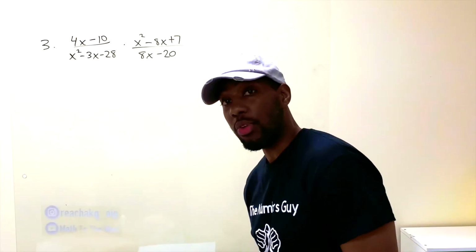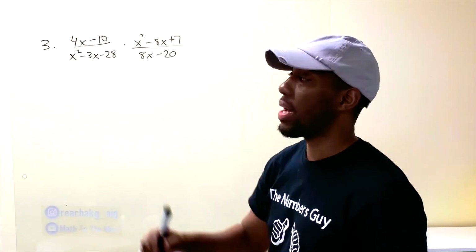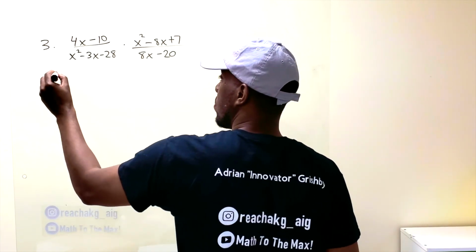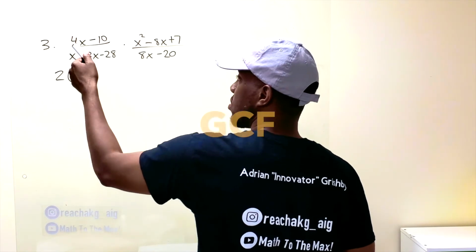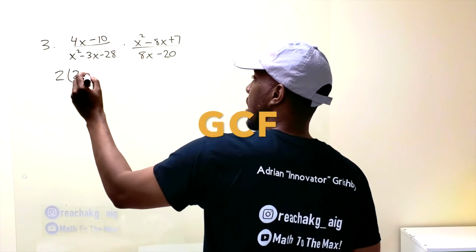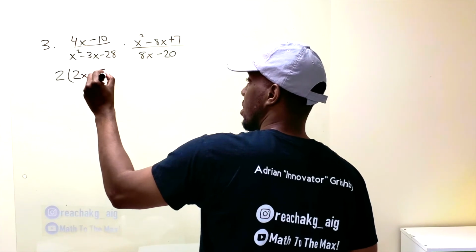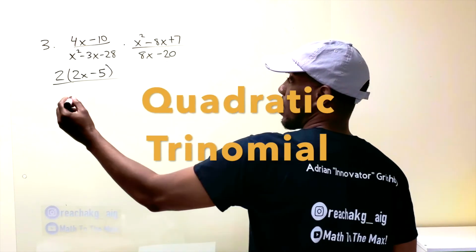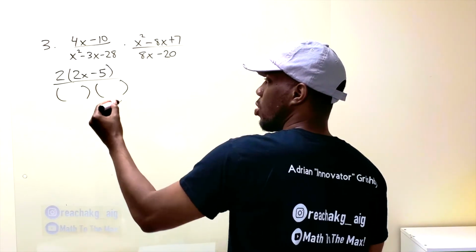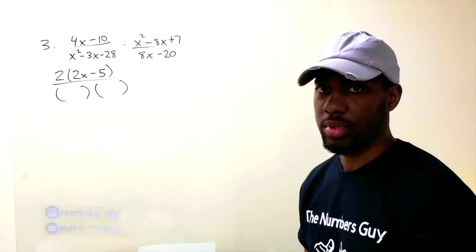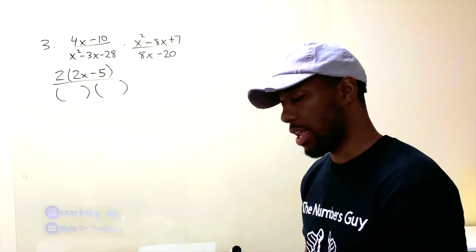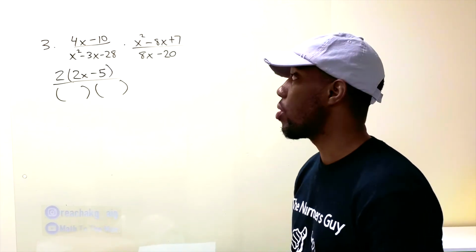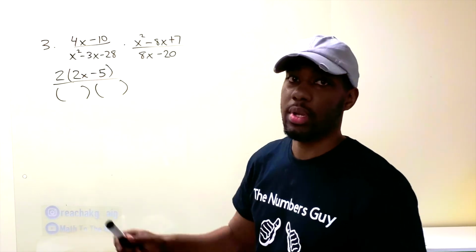Number 3, let's factor. What do 4x minus 10 have in common? 2. So 2 goes in there. How many times does 2 go into 4? 2x times. How many times does 2 go into 10 or negative 10? Negative 5 times. All right, now you're trying to see, can you factor the bottom? That's a quadratic. You remember, you sometimes don't know, you just have to kind of look and see and check with the numbers. All right, so what are two numbers that multiply to give me negative 28? 1 and 28, 2 and 14, and 7 and 4. And which is going to combine to give me a negative 3?